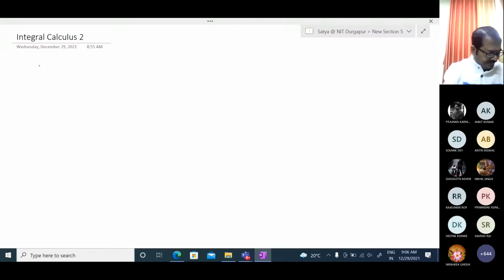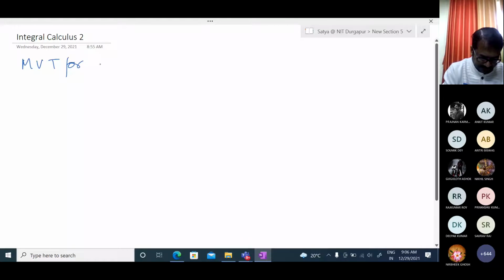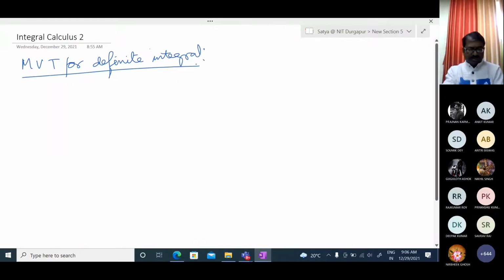Wait. So before the mean value theorem, for definite integral, I'm writing in short form, mean value theorem for definite integrals. Let f of x be a function for the definite integral. All these things are written in the assignment, you already got this PDF file. You may see, but still I am writing again shortly.